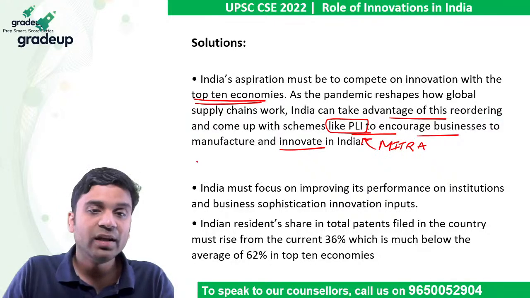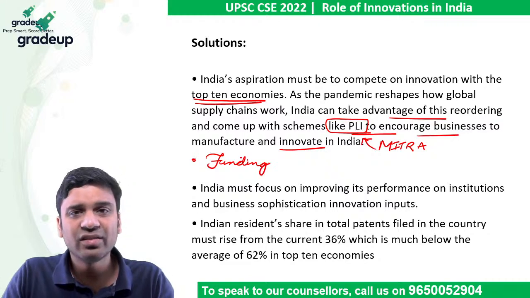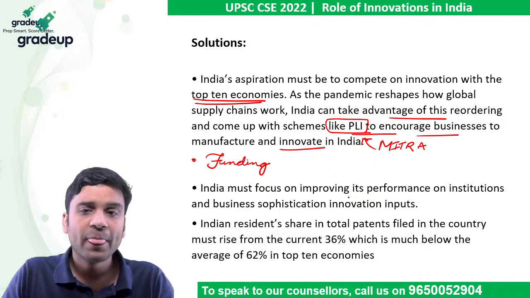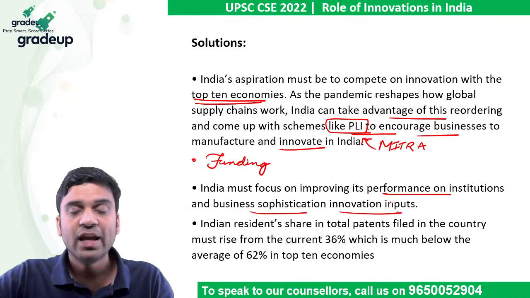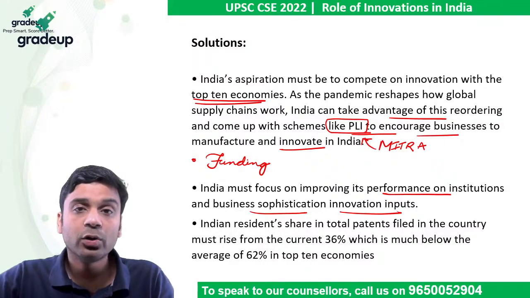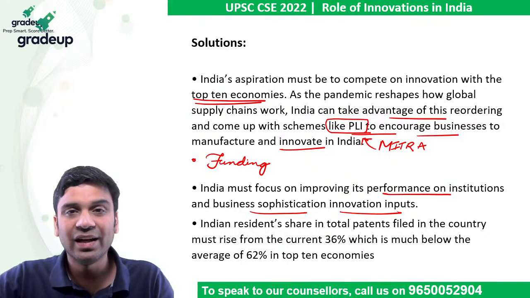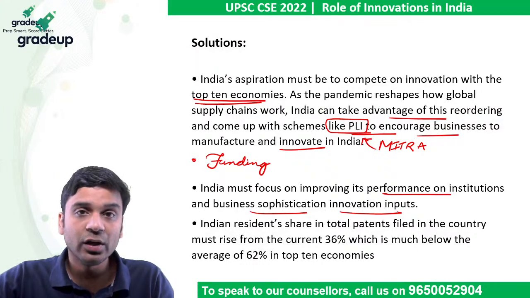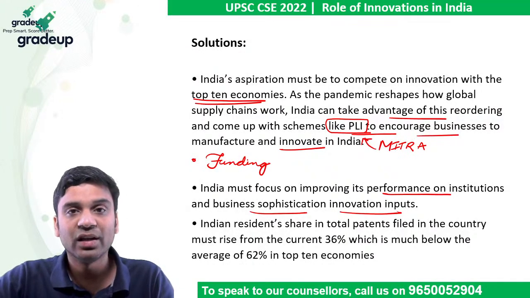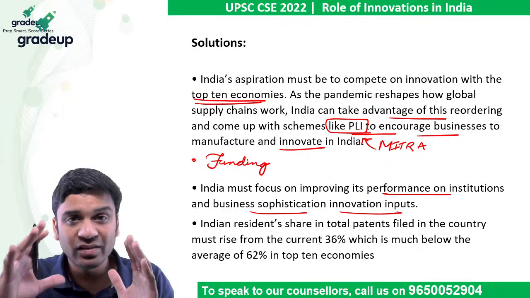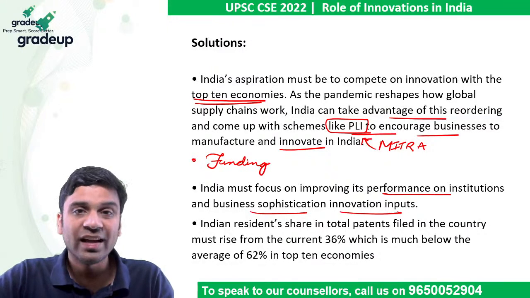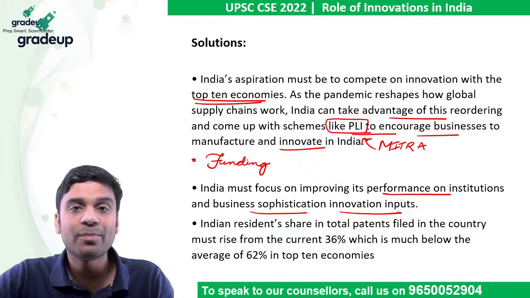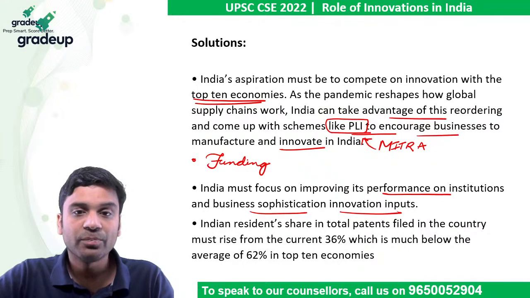And definitely there should be better funding. From the 0.65%, we should raise it to at least maybe 2 to 3%. And on the performance of the institutions, business sophistication and innovation inputs, ICAR and ICMR should work towards increasing innovations in agriculture and medical technologies. The DRDO should work on innovations in better human resource management. Rather than just seeing it as employment, we should see it as a proper career option. And STEM, your science, technology, engineering and mathematics, should be looked at as a passion rather than just a career option.